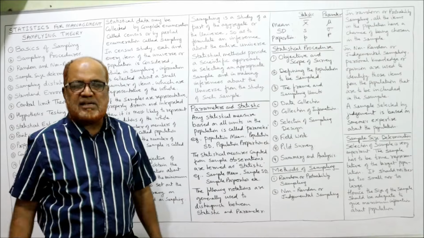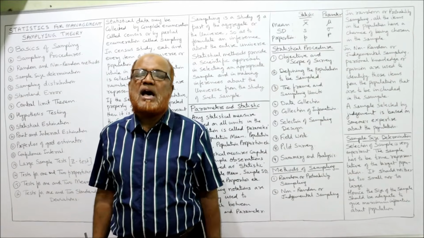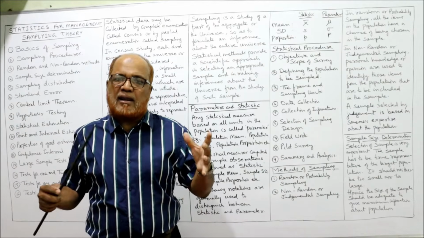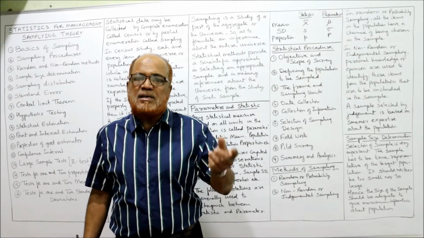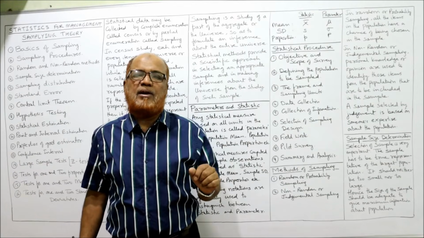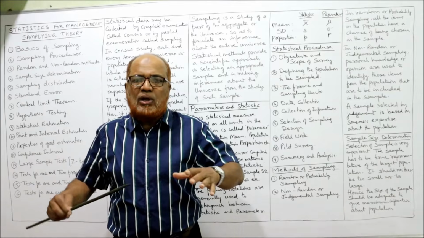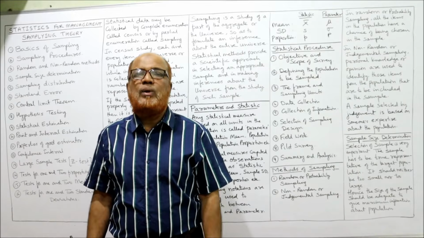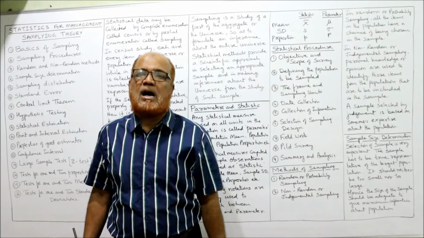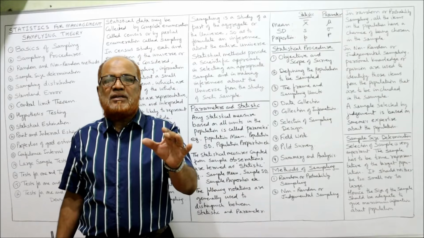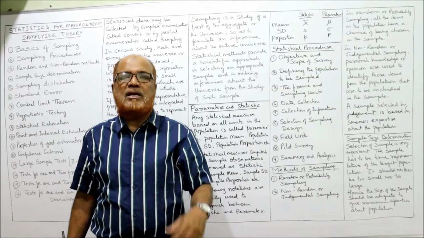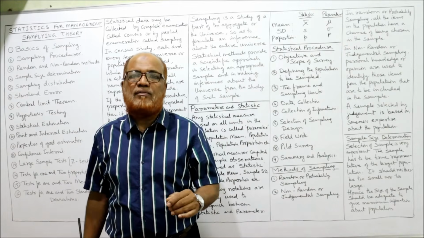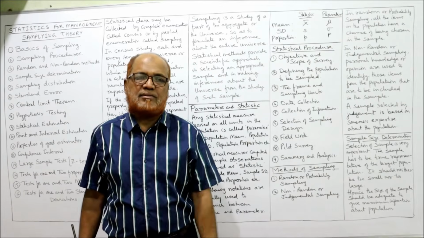Then selection of sampling design. Sampling design means sampling plans. There are different methods of sampling plan, like random sampling, non-random sampling, simple random sampling, stratified sampling, or scientific random sampling. The investigator has to decide which sampling design is applicable. Every sampling method has its own advantages and limitations, so the investigator must know the different methods of taking samples.